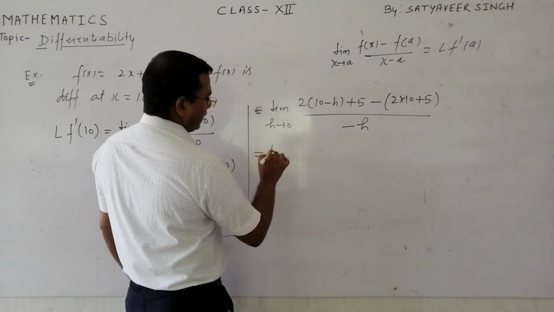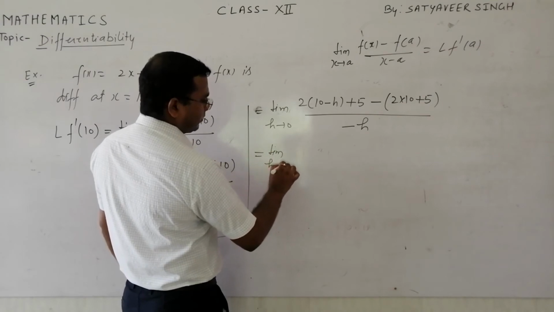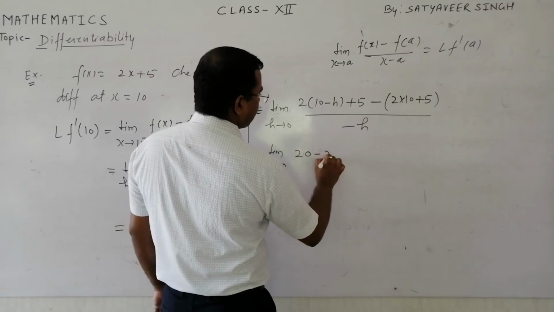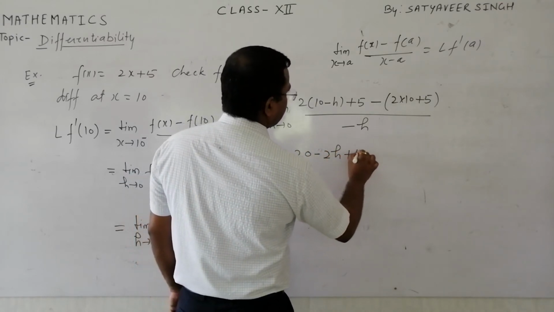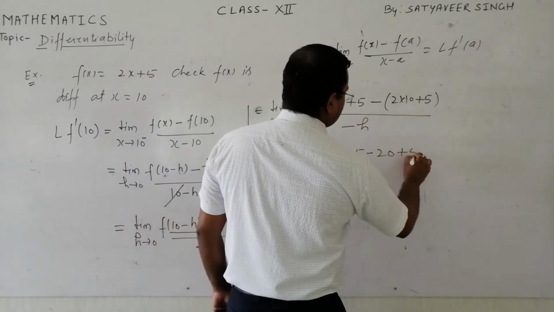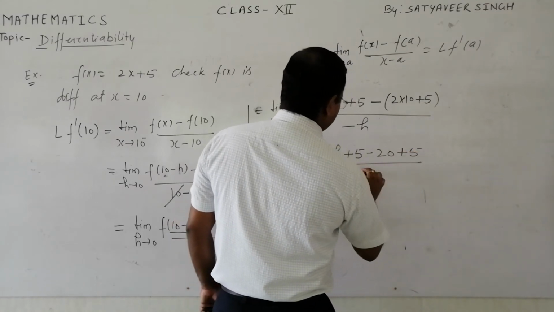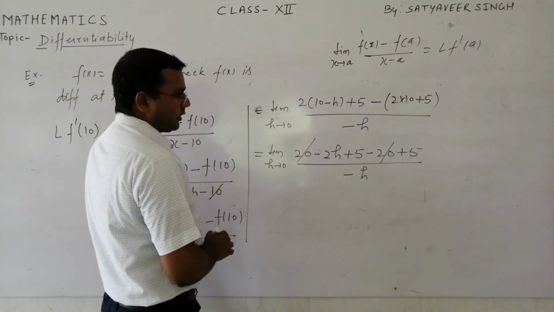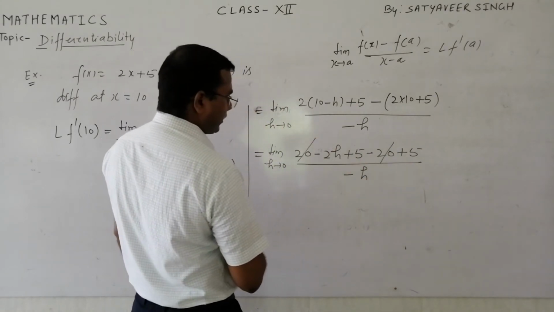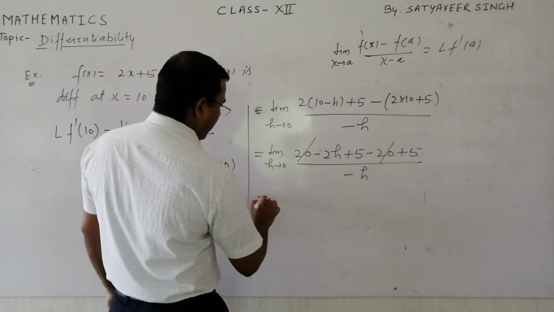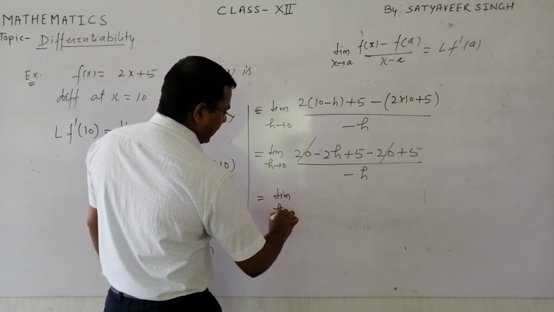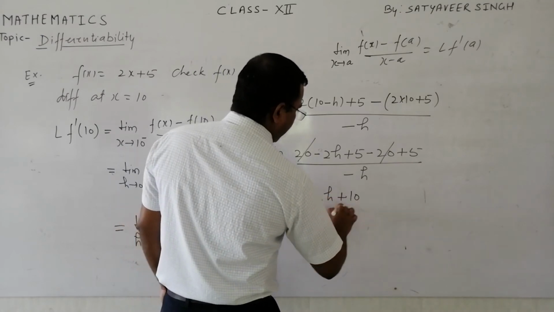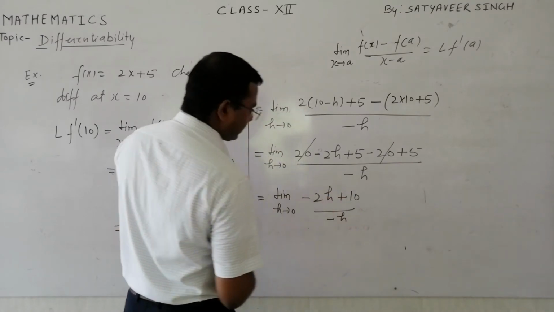You solve this further: 20 minus 2h plus 5 minus 20 minus 5 upon minus h. You can cancel the opposite terms, and we have limit h approaches 0, minus 2h upon minus h.